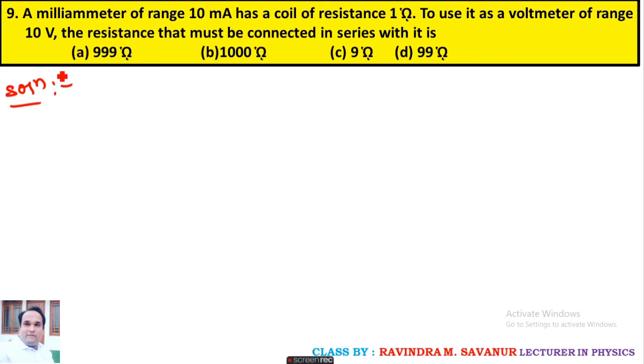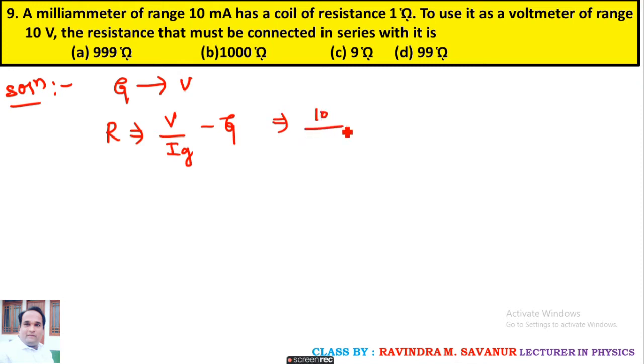Question number 9. A milliammeter of range 10 milliampere has a coil resistance of 1 ohm. To use it as a voltmeter of range 10 volt, the resistance that must be connected in series with it is? So here again a galvanometer is converted into a voltmeter. To calculate the resistance for conversion of galvanometer to voltmeter, R equals V by Ig minus G.